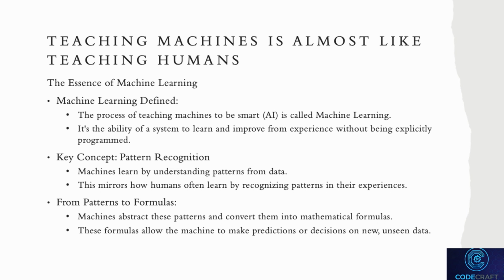Machines, like humans, learn by identifying patterns in data. These patterns are then abstracted into mathematical formulas, allowing the machine to make predictions or decisions based on new, unseen data. This similarity between how humans and machines learn highlights the incredible potential of AI, as well as the importance